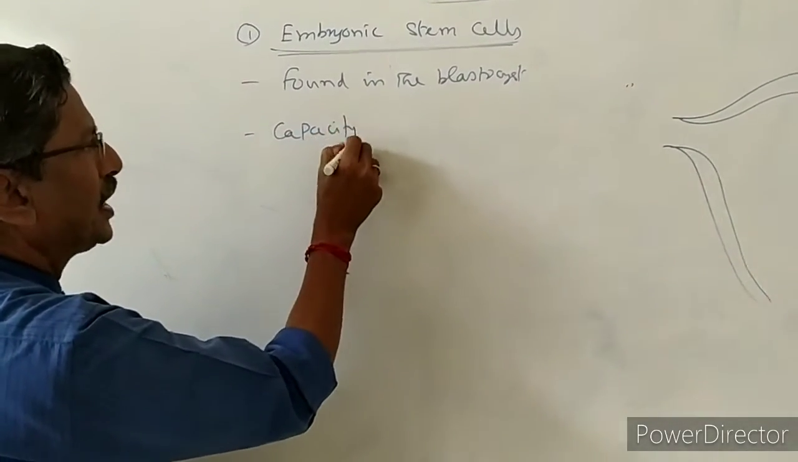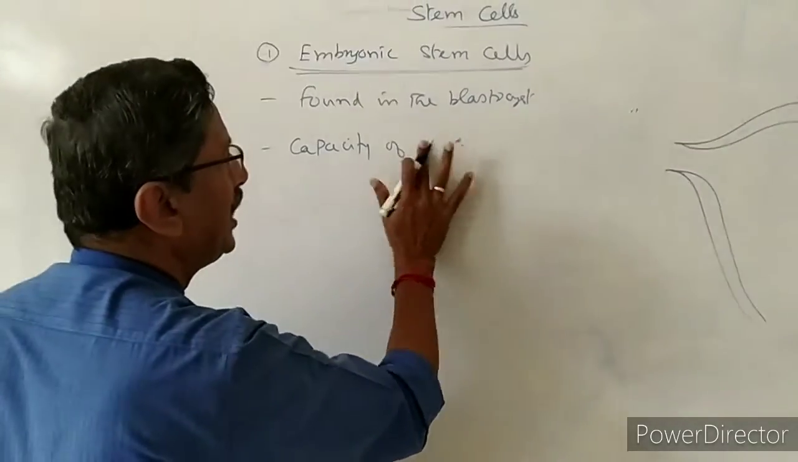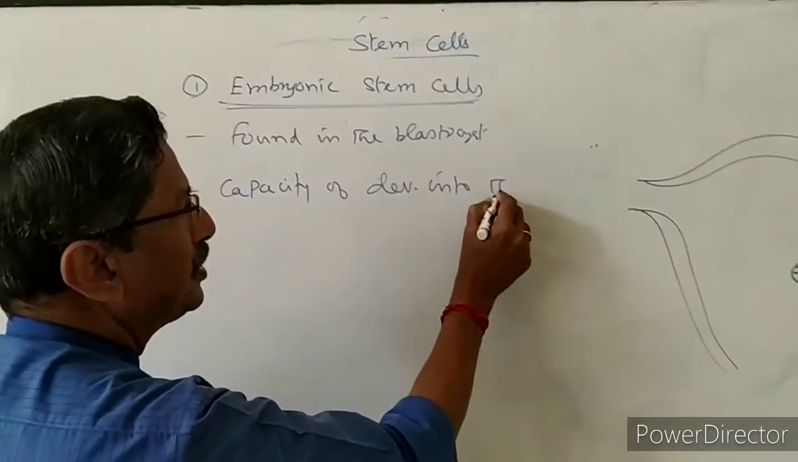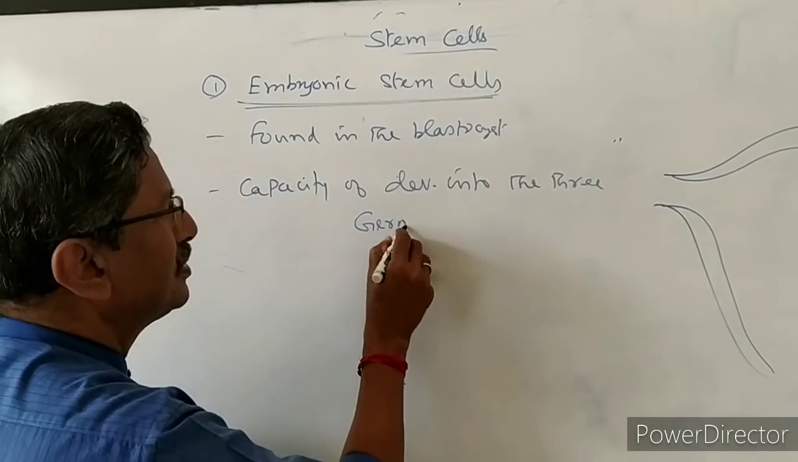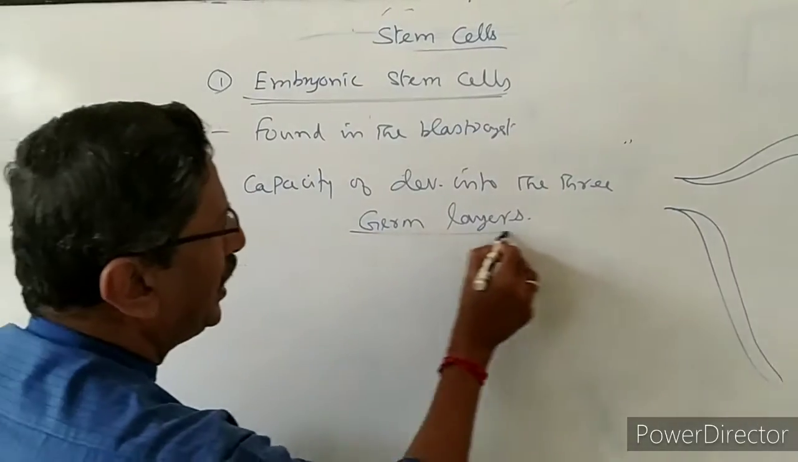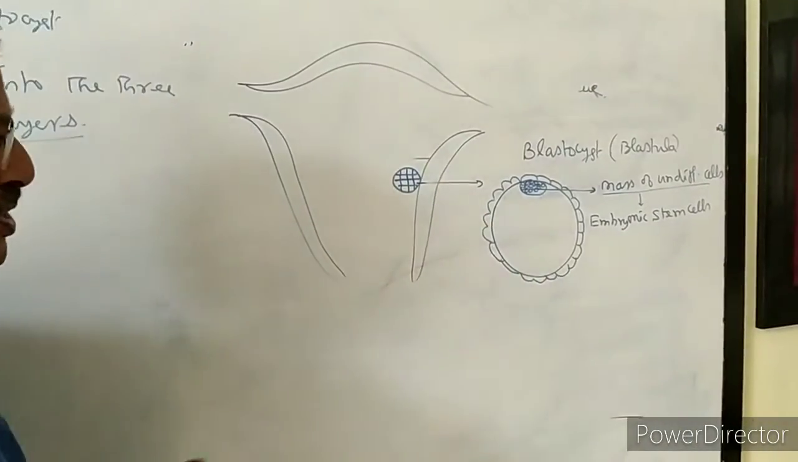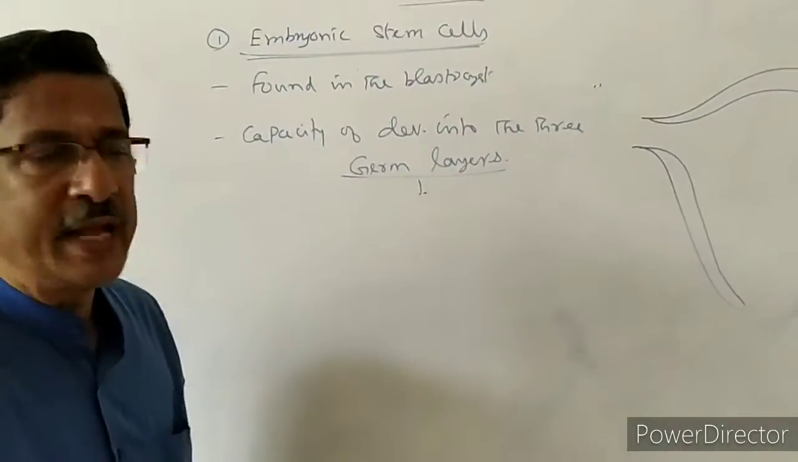Okay, they are having the capacity of developing into the 3 germ layers. What is the meaning of germ layers? Now actually this is the blastocyst. Then it is developing into the gastrula, one stage called the gastrula.